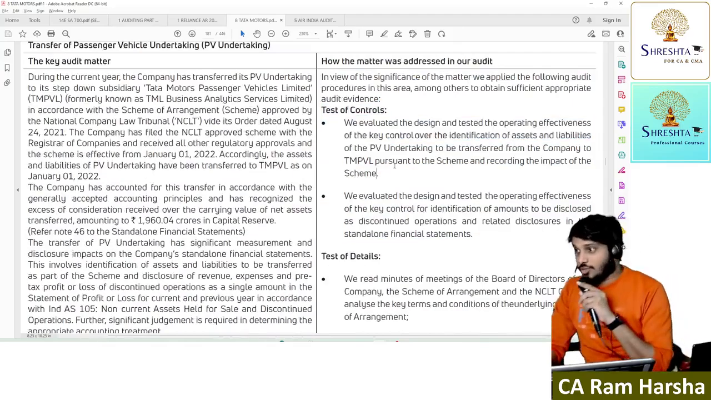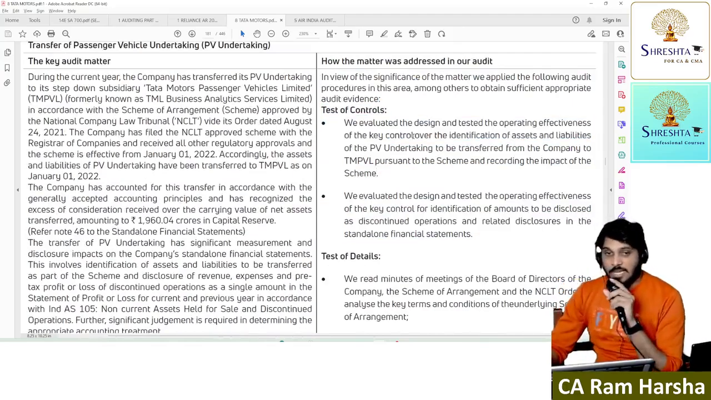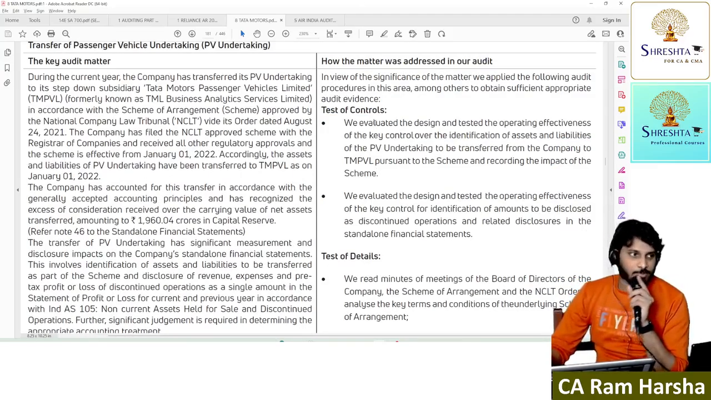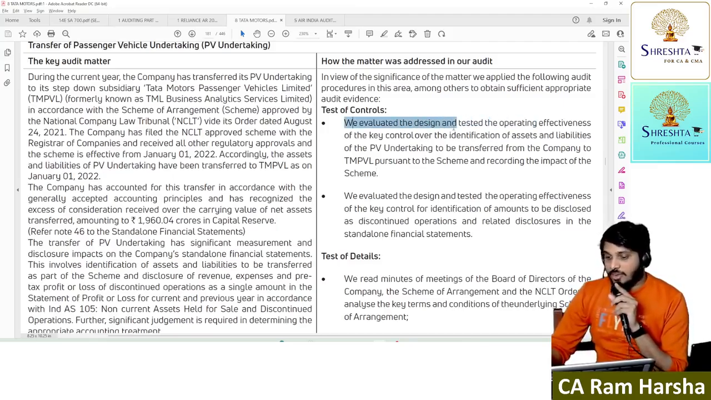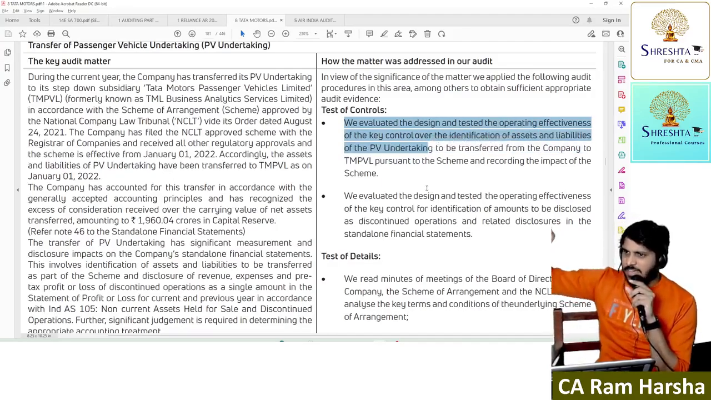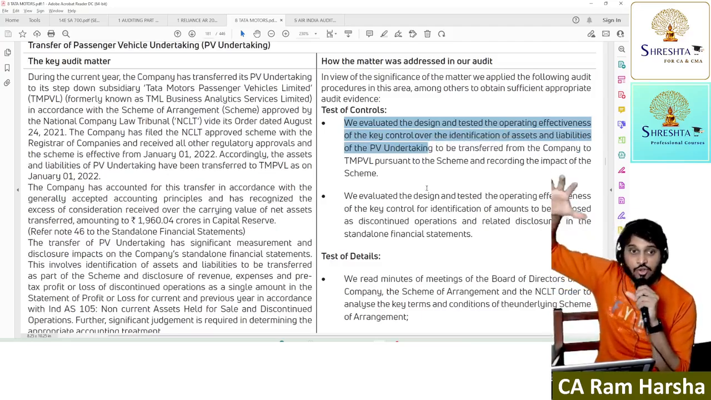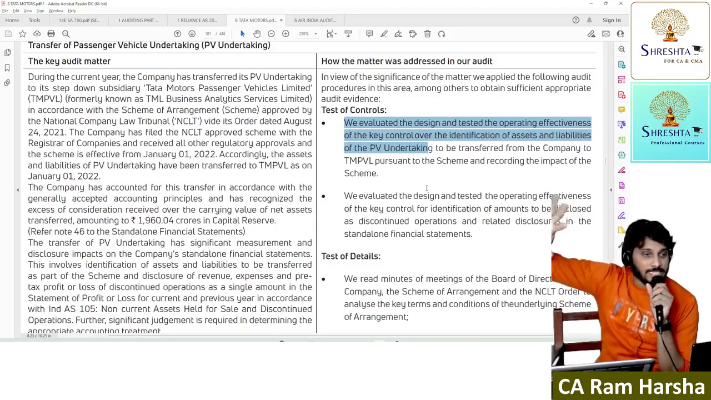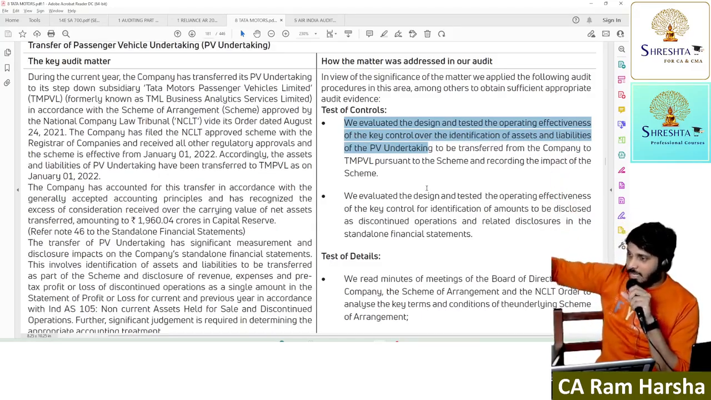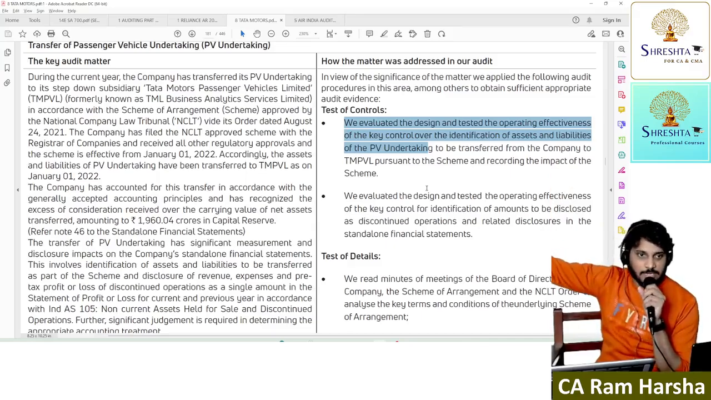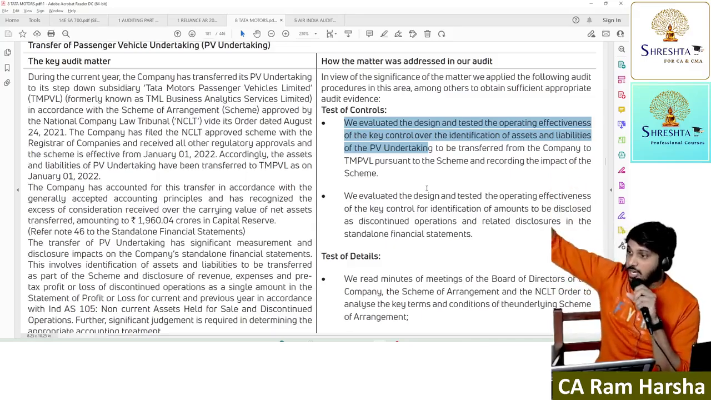Remember, in audit procedure you have test of controls and test of details, that is, compliance procedure and substantive procedure. First, they did the compliance procedure. We evaluated the design and tested the operating effectiveness of control over assets and liabilities of the PV. First of all, what are the passenger vehicle related assets and liabilities, and how does the organization have control over that? How did the organization identify exactly the passenger vehicle assets and liabilities? First the auditor checked with the controls, records and all.